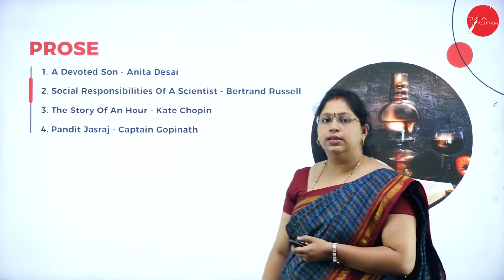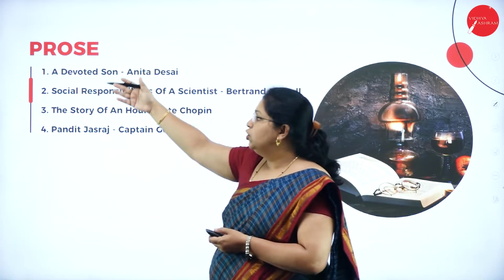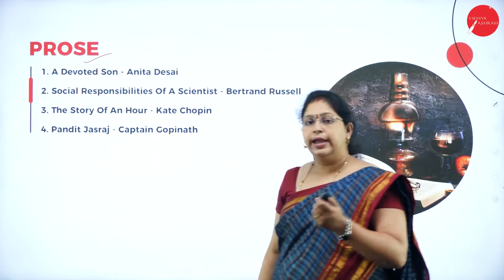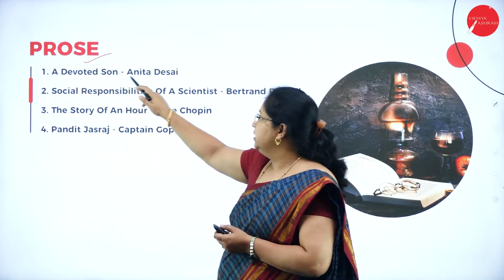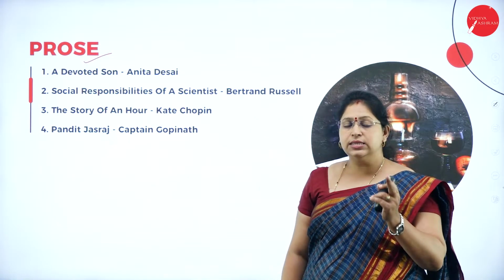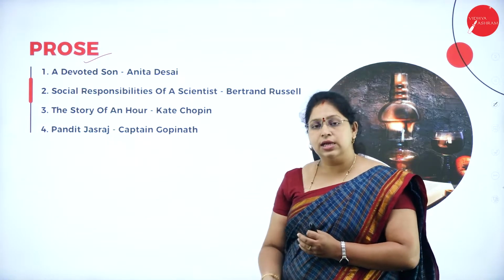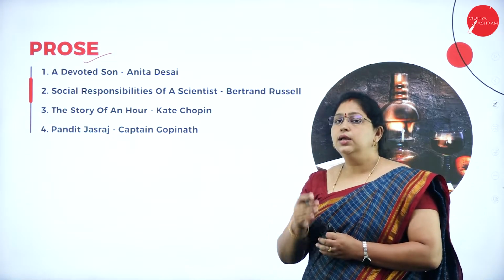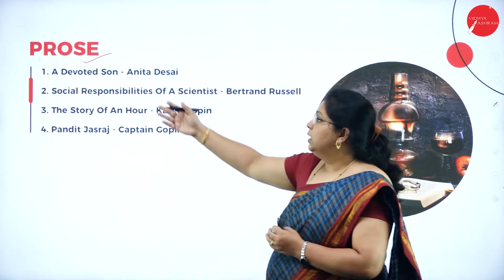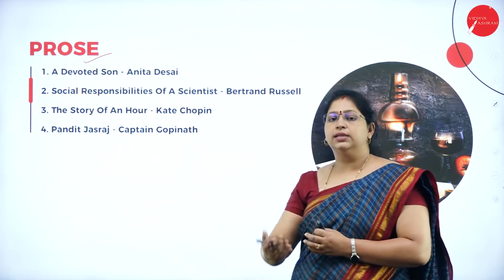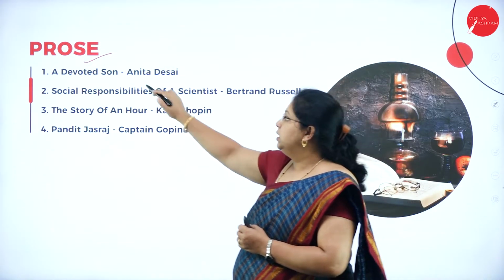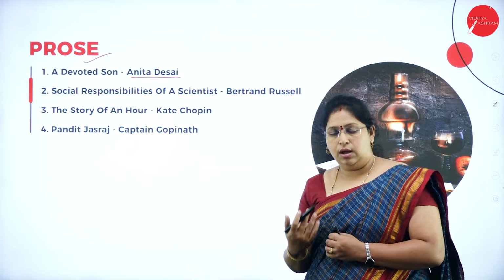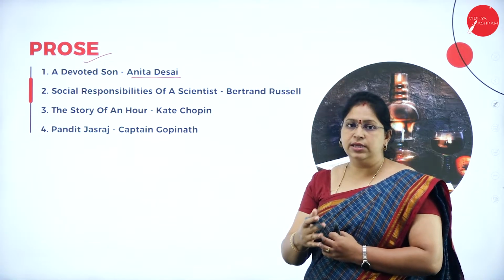Next we'll look at the prose. As I said, you have 4 chapters here, 4 lessons under the heading prose. And what is the first one? A Devoted Son by Anita Desai. And this time you can see that there are some Indian authors. So in the poetry part also you saw Sachidananda, Stammer is written by him, and here A Devoted Son by Anita Desai, another Indian writer. So here Anita writes about the father and son relationship, what they do and how they understand each other. All that you will be learning in this lesson.